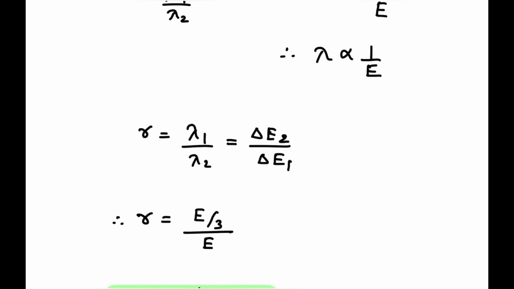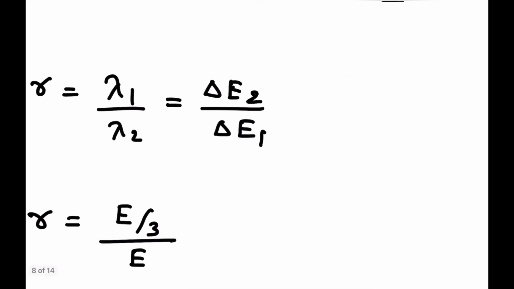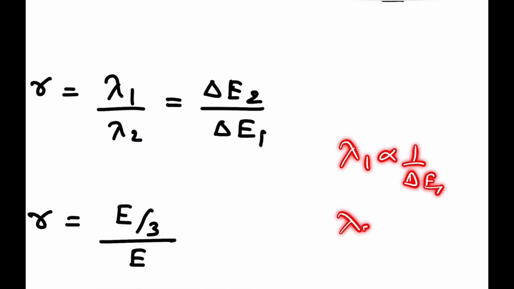Now R is nothing but the ratio lambda 1 by lambda 2, the wavelength ratio. Lambda is inversely proportional to the energy, so lambda 1 is proportional to 1 upon delta E1, and lambda 2 is proportional to 1 upon delta E2.